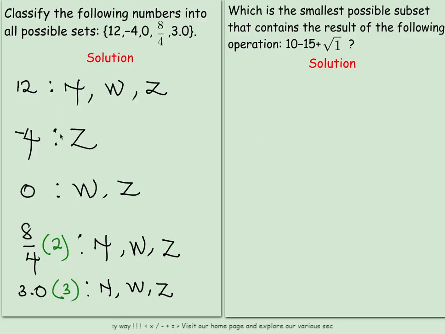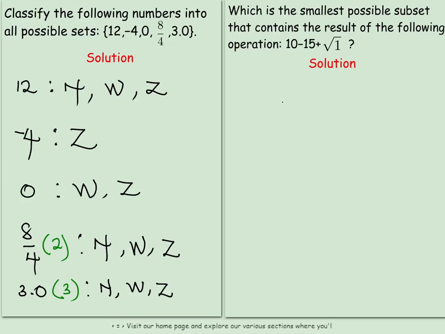Okay, so let's look at the next question. It says, which is the smallest possible subset that contains the result of the following operation? We have 10 minus 15 plus root 1. So it is asking us to solve this operation, and then tell which of the sets we can find this answer.